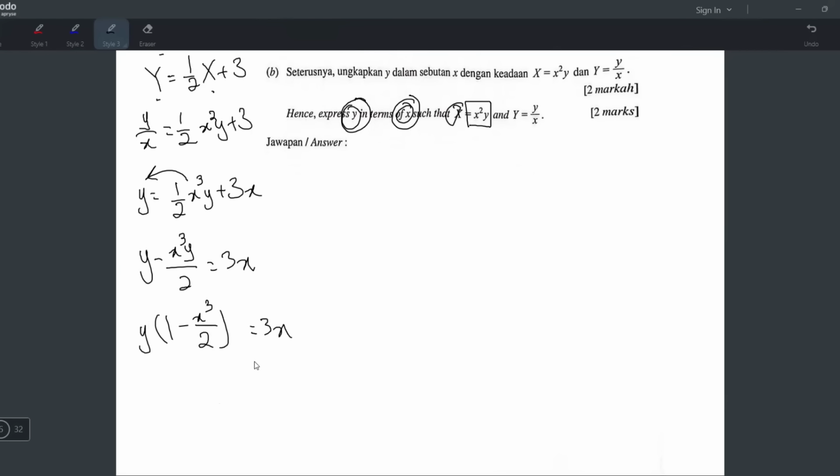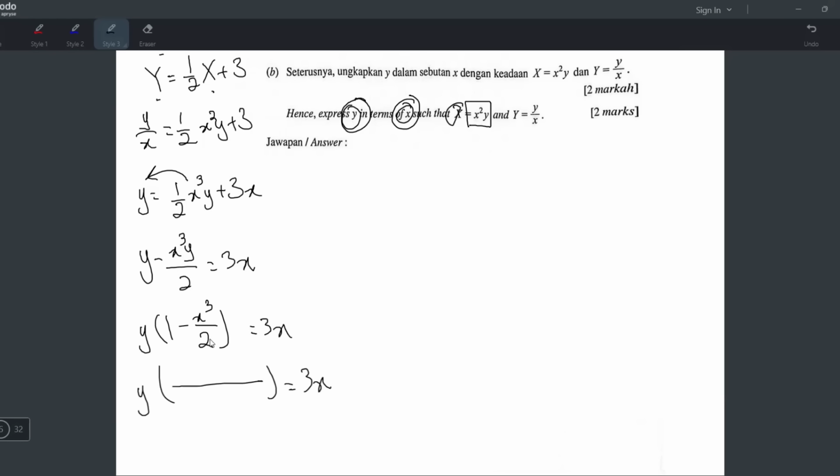But before I move, I will make this into a single fraction first. Because if I move this here now, then 3x will have to be divided by this, which is a bit difficult to do, because this is two terms and you have one fraction here. So that's why I will not move first. I will leave it like this. I will make this one a single fraction first, then move it to become division. Because when it's a single fraction, it's much easier to divide.